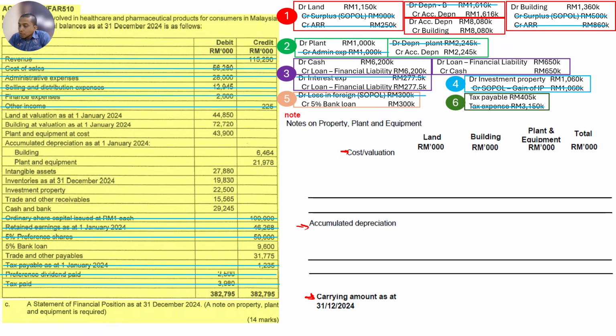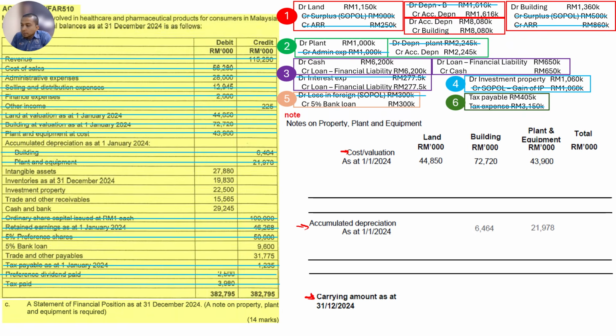So first, we just take from the question, as at 1st of January, the beginning balances for land, building, plant, and equipment, and put them here. For accumulated depreciation, similarly, take the beginning balance and put it here. And take from the trial balance and put it here. Everything we transfer here, after we transfer, we cancel. Next, we see in the additional information what happened.